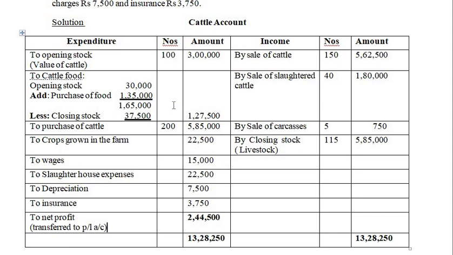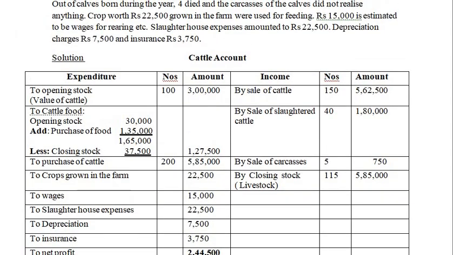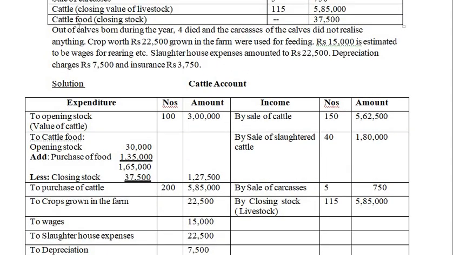We need to tally this particular column also. Like the way we had tallied the amount column, same way we need to tally the cattle number. To finish off with the cattle number, there is one entry we have left out: out of calves born during the year, four died and the carcasses of the calves did not realize anything.